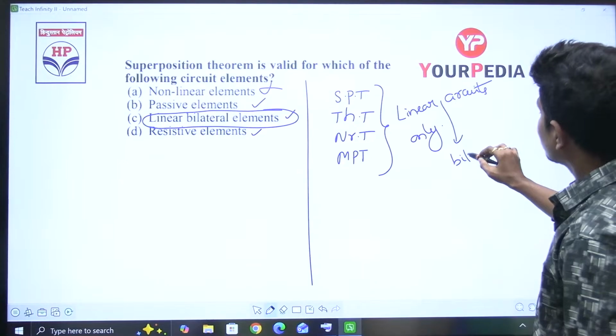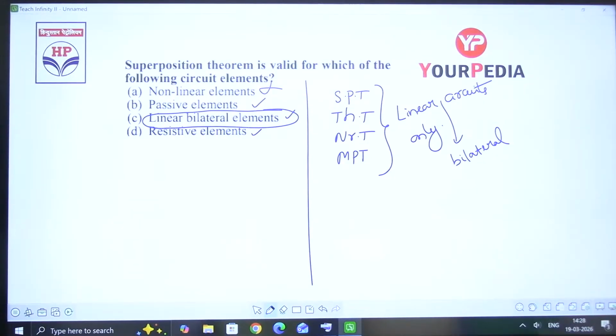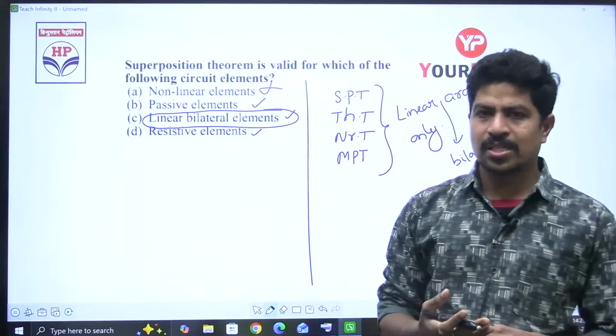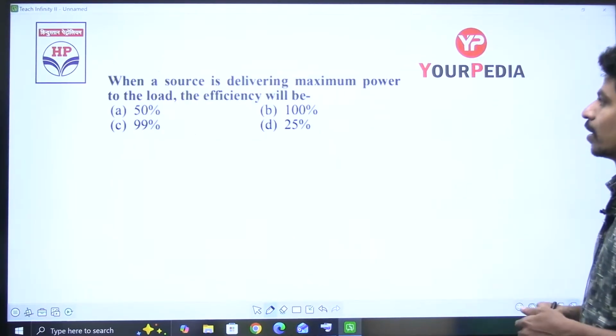See the statements I'll tell you. In any linear active bilateral network, the statement is: in any linear active bilateral network. If you find the combination of these words, that will be the answer. For passive elements also it is applicable, since a circuit will definitely contain some passive elements, right? But the most related option is option C, right?